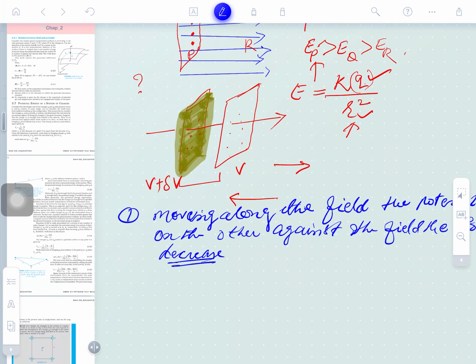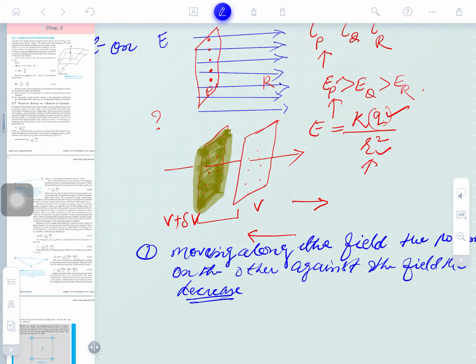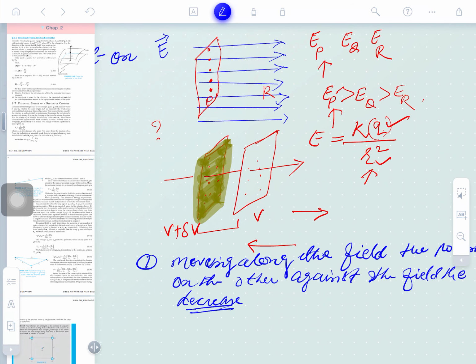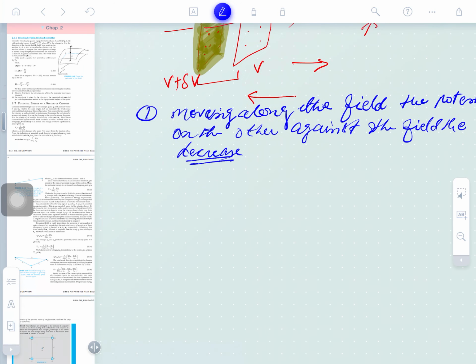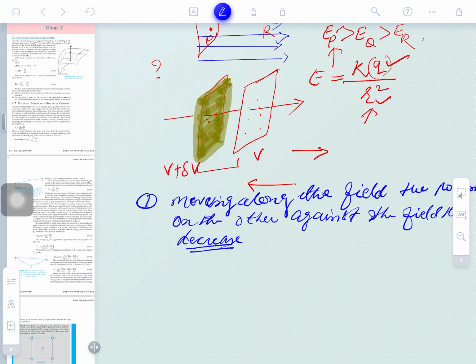It's very simple here. Suppose water is flowing from left to right. Obviously, if you just go up the stream, you will need to do much work in reaching the point at the top. And if you just go down, obviously you will do less. It means the potential at a lower stream point is less than the potential at a high stream point. Okay, is that clear? Simple it is. So here will be the potential V and here will be the potential V plus del V.